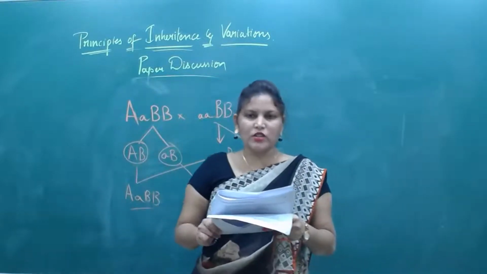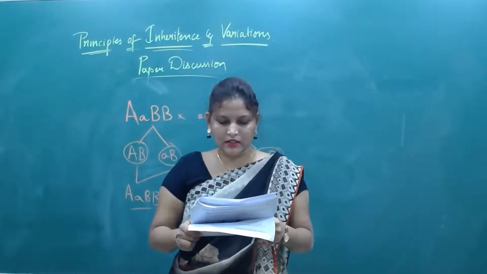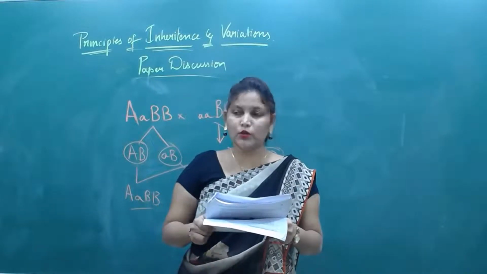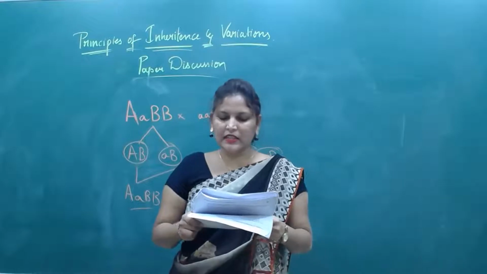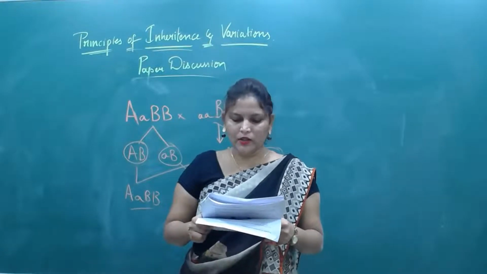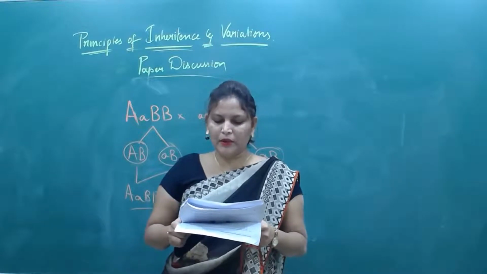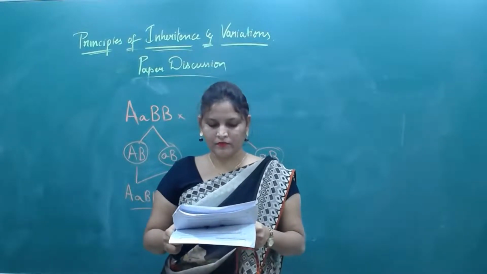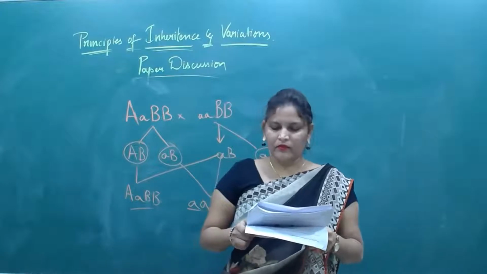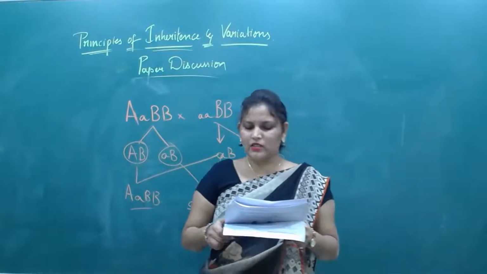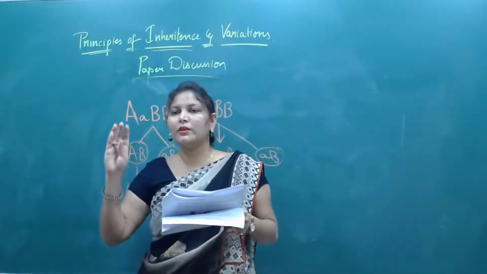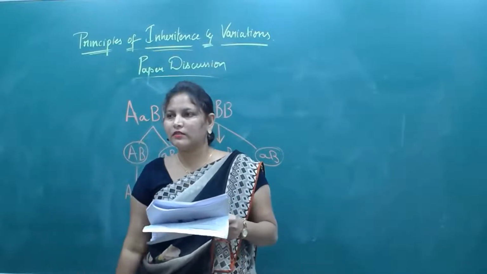The next one. A farmer crossed a walnut combed chicken with a single combed one and obtained all walnut combed chickens in F1. The genotype of the parents was? Don't go for all. You remember the monohybrid cross.